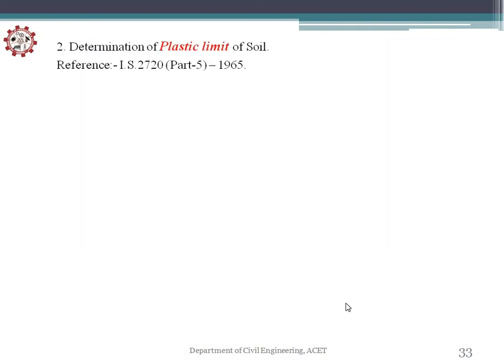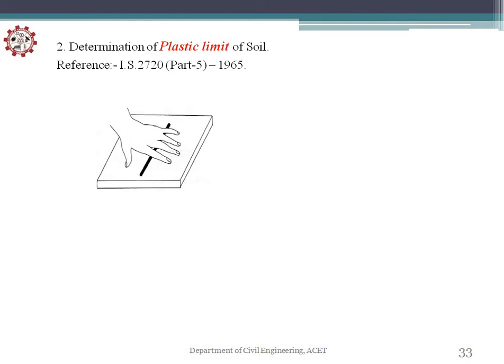Next is determination of the plastic limit of the soil from IS 2720 part 5, 1965. So you will take 30 gram of soil, add some amount of water and make a ball with both the hands, just like a laddu, and in the plate you will roll it with the help of the hand palm thrust. This will be the stress applied by the palm, so this will be your thread of the soil. It should roll up to a 3 mm rod.